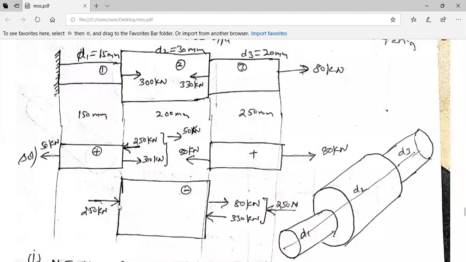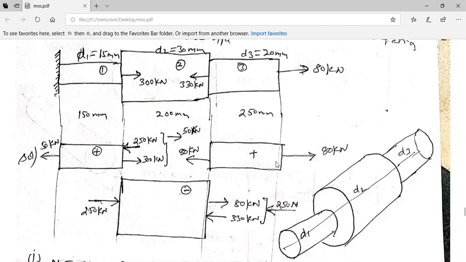Now, when you had 250 kilonewton over here, in the opposite direction I should have 250 kilonewton, but basically over here you have 300 kilonewton. So for these two, you need to find out the net force. One is in this direction, the other is in the opposite direction. So 300 minus 250 is 50 kilonewton. In which direction? In the direction of the major force. So this is 50 kilonewton, and you should have 50 kilonewton in the opposite direction. Therefore, everything is being balanced.